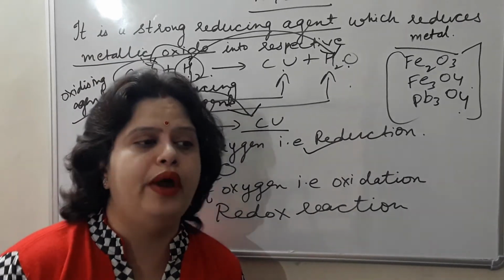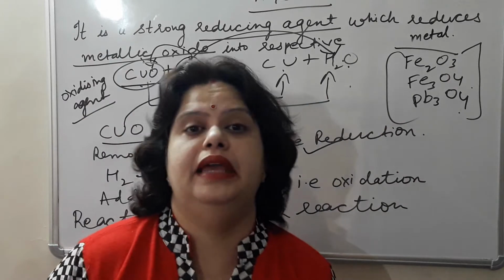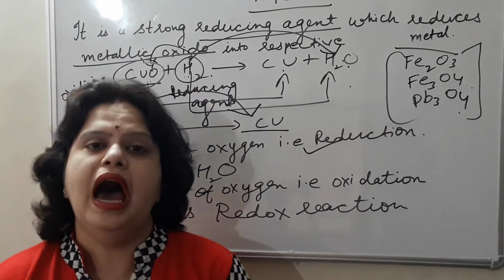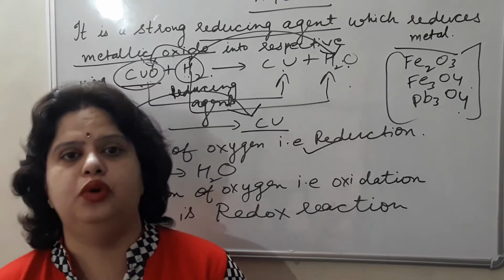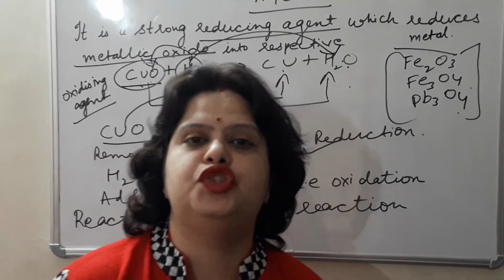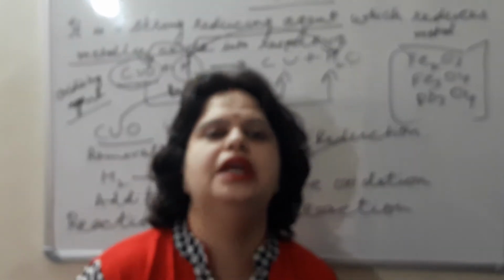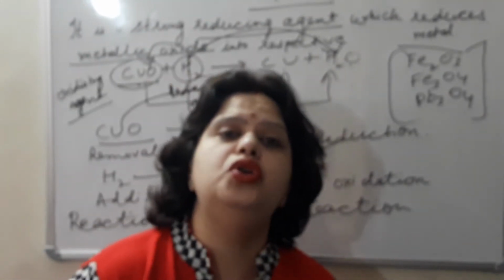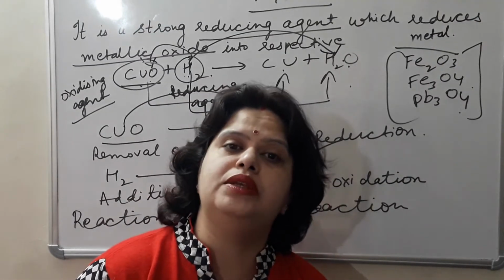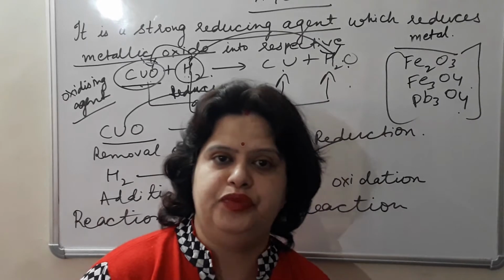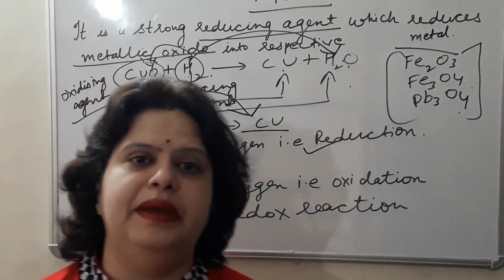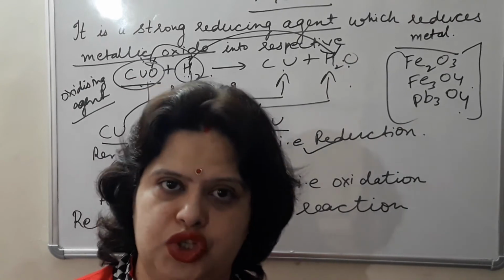One more important point I would like to discuss, in the uses also it was there, this hydrogen gas acts as a rocket fuel. Earlier this gas was used in hot air balloons. Because it is highly inflammable in nature, this gas has been replaced by helium, so it is no longer used in hot air balloons. It is also used in the process of hydrogenation. Hydrogenation is the process in which unsaturated hydrocarbon changes into saturated hydrocarbon by the addition of hydrogen.